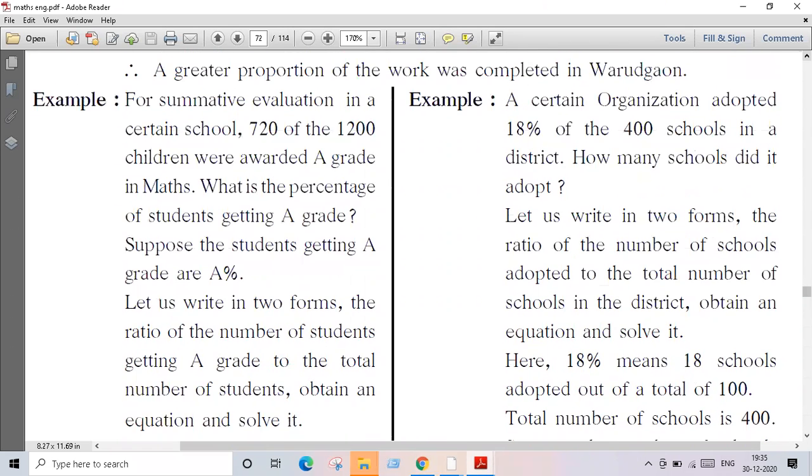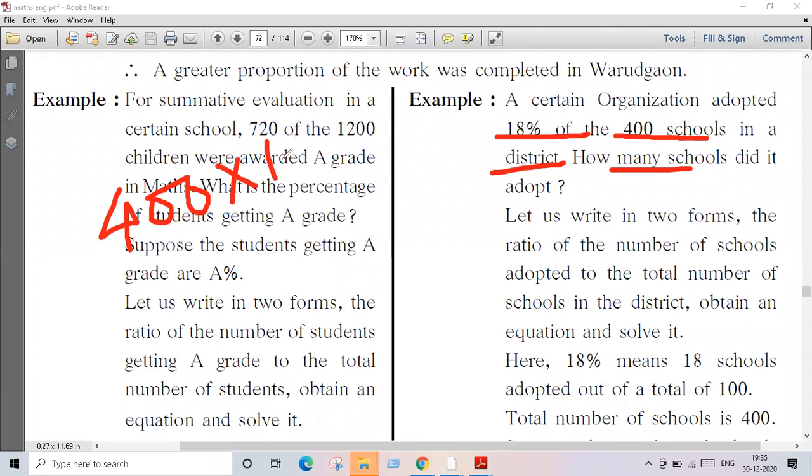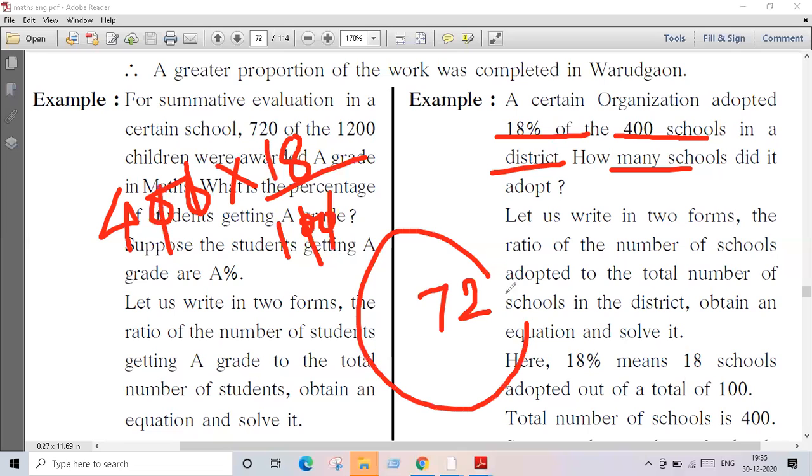One more example is given, that is a certain organization adopted 18% of the 400 schools in a district. So there are 400 schools and they adopted 18%. That means 18 upon 100 into 400. So 0 cut, 0 cut, 4 into 18. It was 72. Very good. 72 schools.